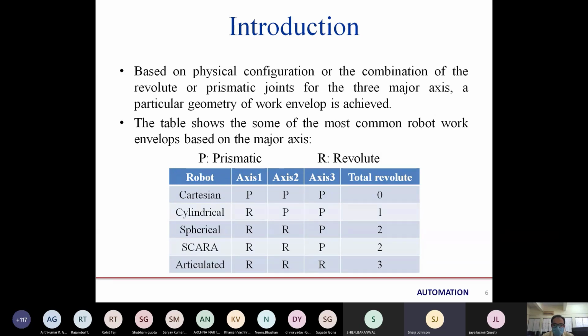Covering all the axes means it can't be compared to a fan. If the fan is mounted on a ceiling, it's covering all the directions, but that movement is not there in the articulated robot. If we talk about the rotation of a fan, it will be covering, but it will not cover in all the axes.